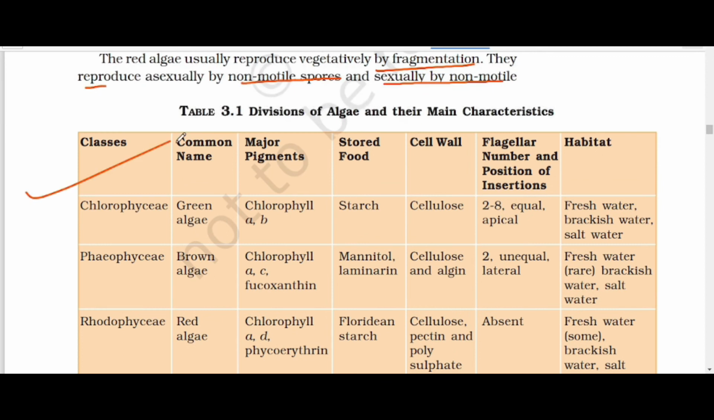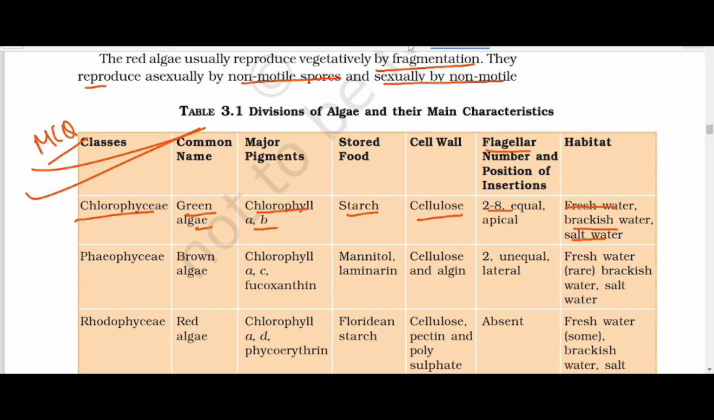Now this table is very, very important. Okay, you can use this table as a cheat sheet. So, Chlorophyceae, that means green algae, have chlorophyll a and chlorophyll b. They store their food in the form of starch. They have a cell wall made up of cellulose. Flagellar number is 2 to 8. Okay, they are found in fresh water, brackish water, and salt water.